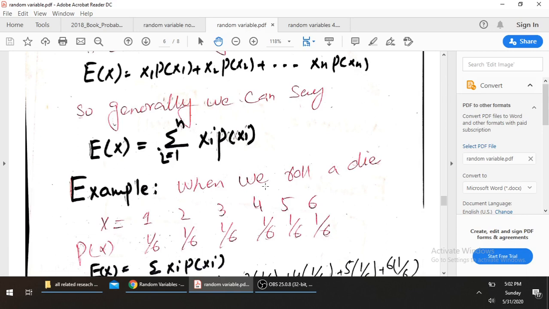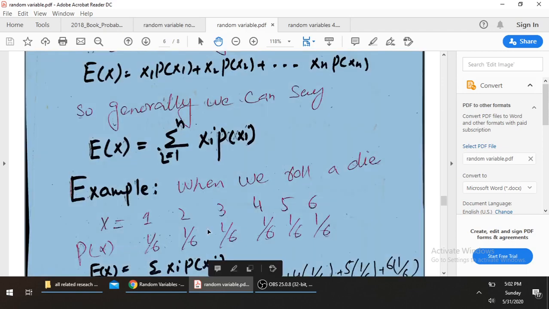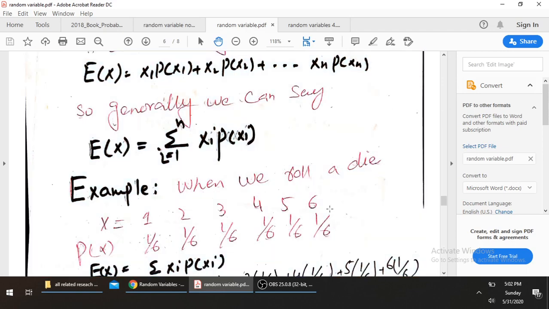Example: when we roll a die, we have the random variable x taking values 1, 2, 3, 4, 5, 6. The probability associated with each value is 1 by 6, because the die is fair.